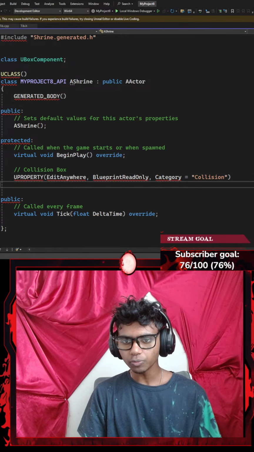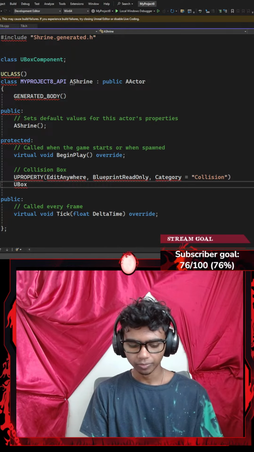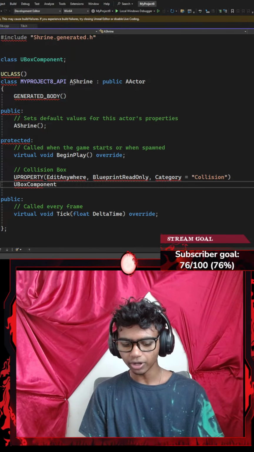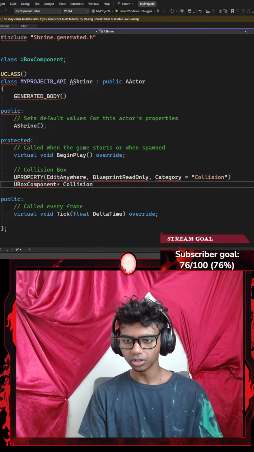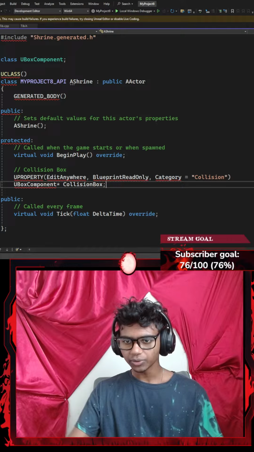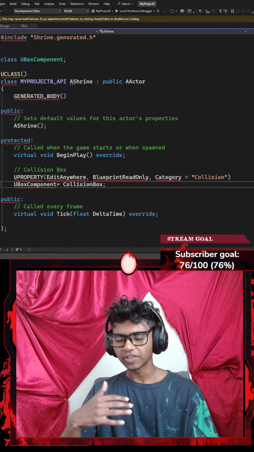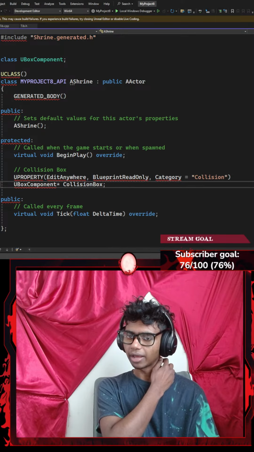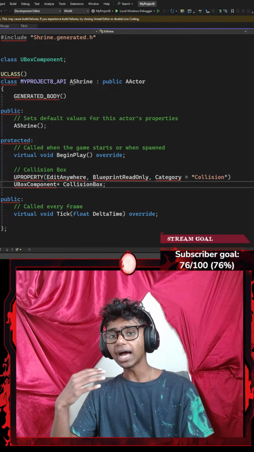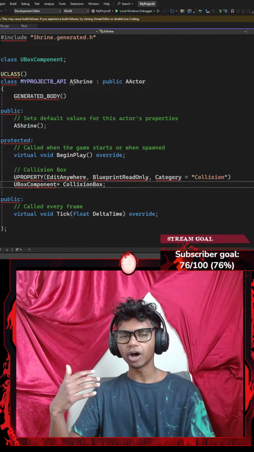That said, once I'm done with U property, I'm gonna go with a UBox component here. Let's go with UBox component, which is going to be represented by a pointer called something like collision box. So I'm going to go with collision box, ending with a semicolon. Now, once I'm done with that, is there something else that I need beside my box components? Maybe I want my shrine to have a health bar or something.